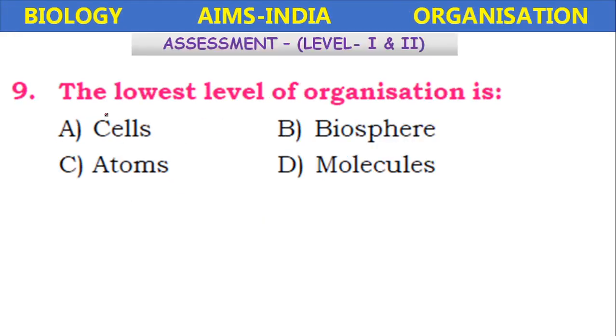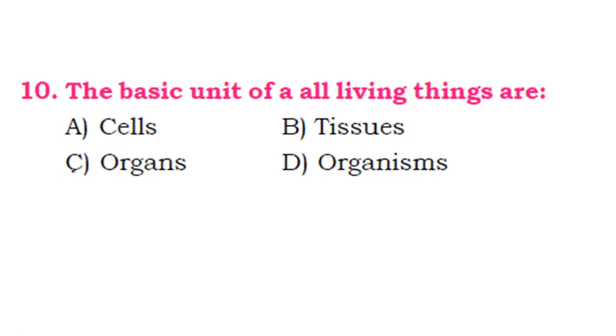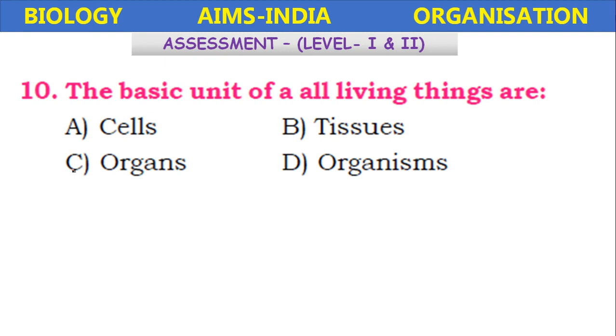Next, the lowest level of organization is, once again here, cells, biosphere, atoms, molecules. So which is the lowest level in this? It is the atoms. Next, the basic unit of all living organisms is cells, tissues, organs, organisms. Cells.